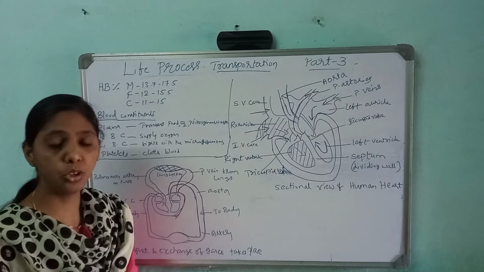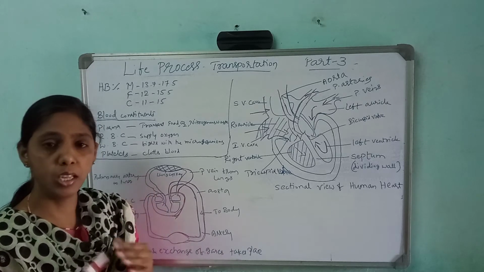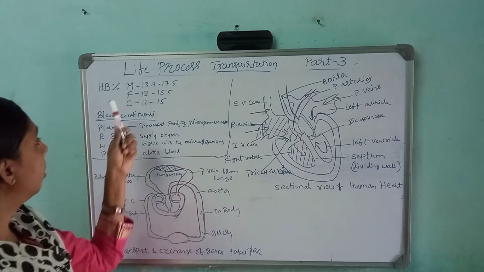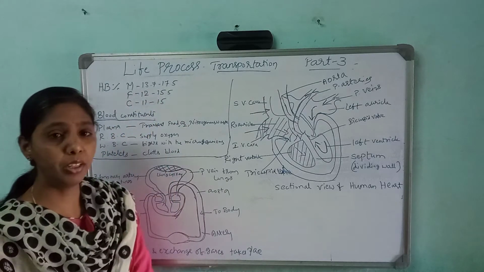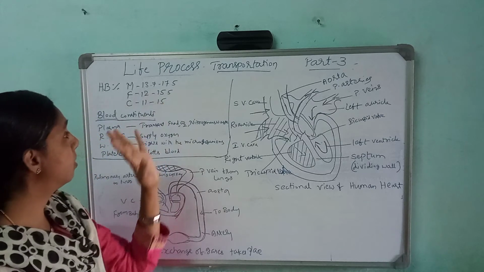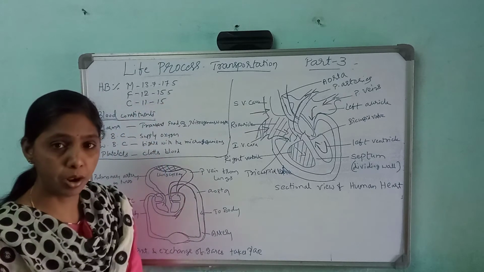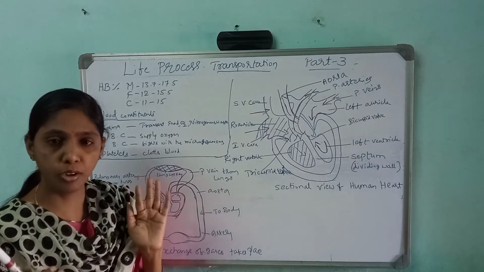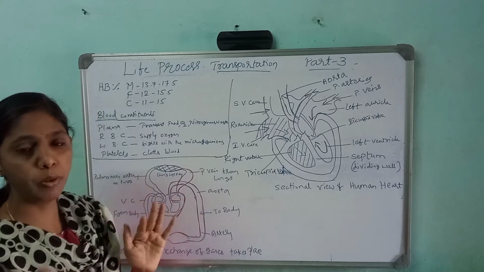They have given the percentage of hemoglobin in male, female and children. Here the percentage in male is between 13.7 to 17.5, in female 12 to 15.5, and in children 11 to 15. If it is within these ranges, then the percentage of hemoglobin is correct.